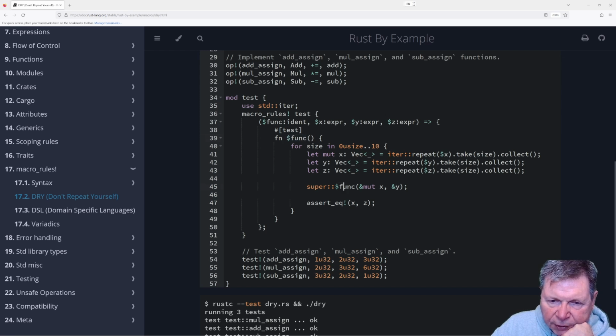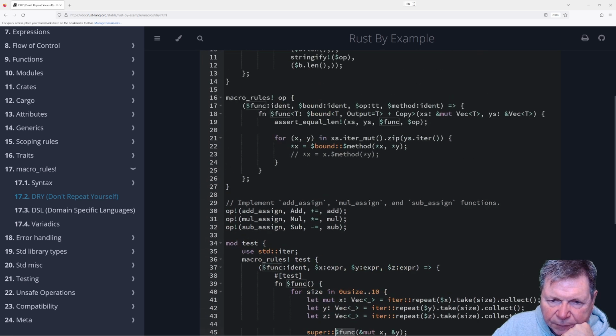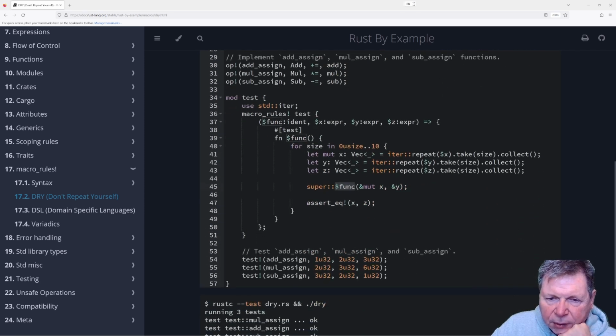And then we're going to call that with the two arrays, and then we're going to say assert equals x and z. Okay, so we're going to iterate, do some operation. Well, how did we get, where'd z come from? Oh, because we're going x, y, z.